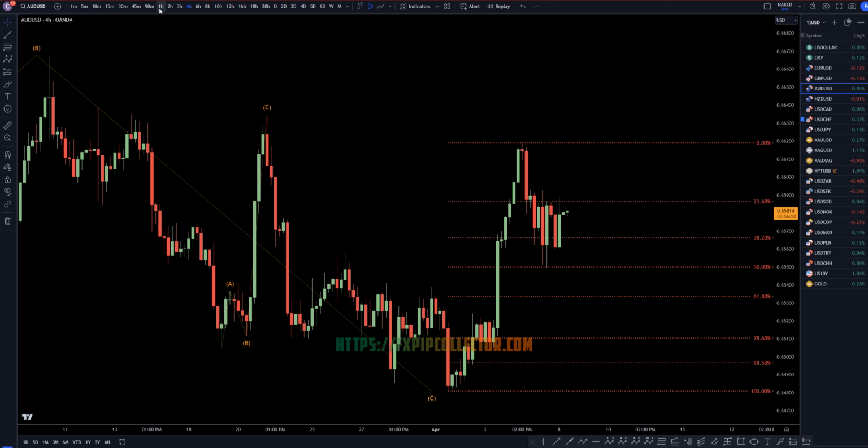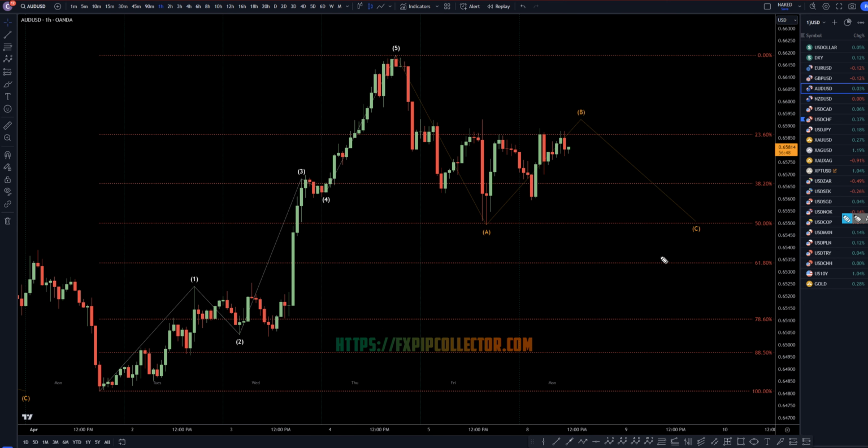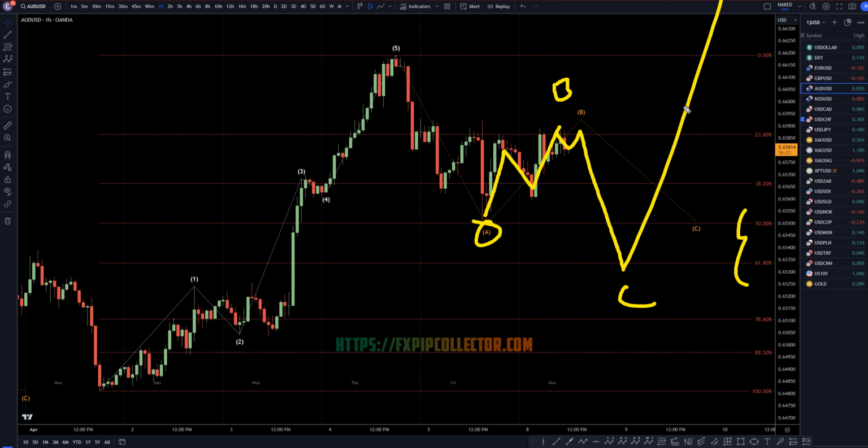So taking it down to the 1 hour time frame. On the 1 hour time frame, some of the dollar pairs look like the correction is already over, some of them don't. I'm starting to think that this really is a wave A and that this move up is actually a wave B, and that possibly it's going to go down again, maybe to the 50 or the 61.8, to make a wave C, before it actually does end up continuing the uptrend.